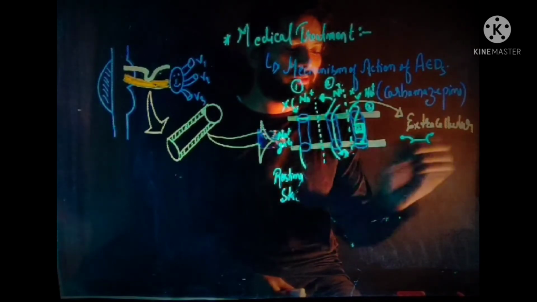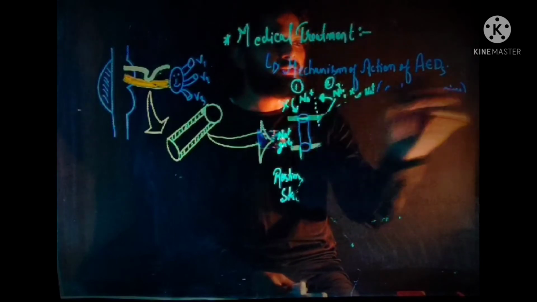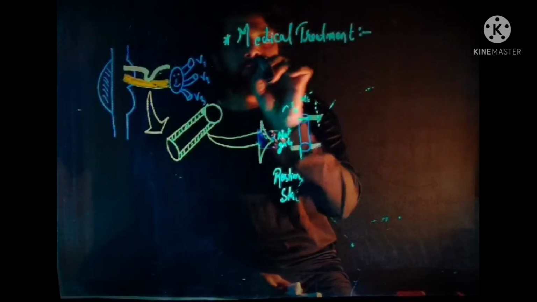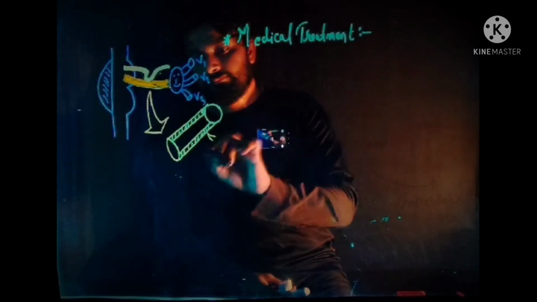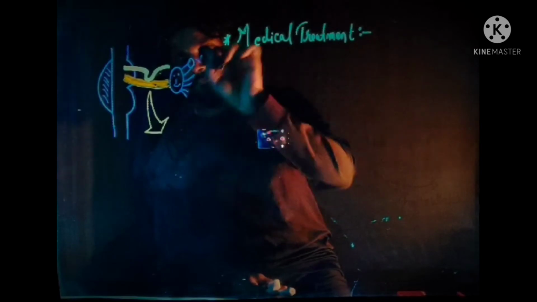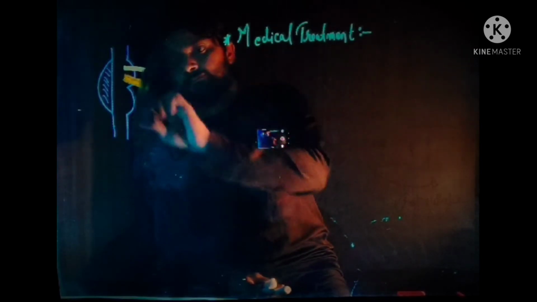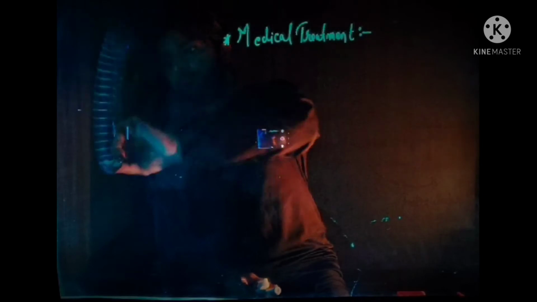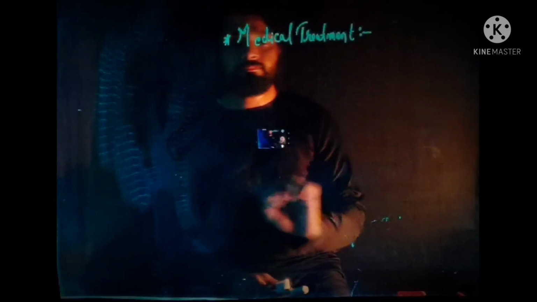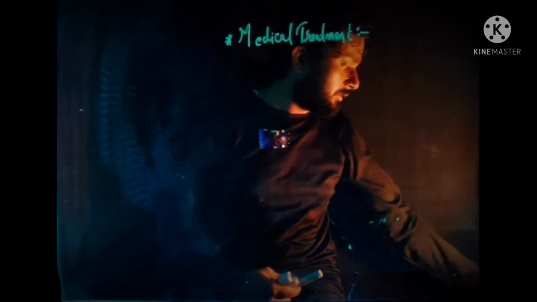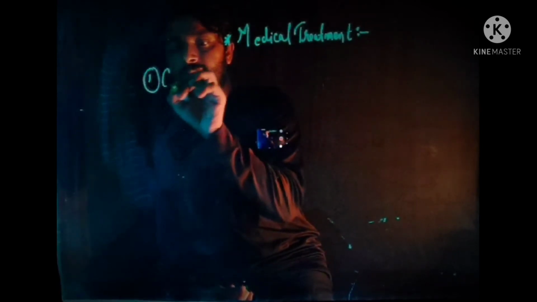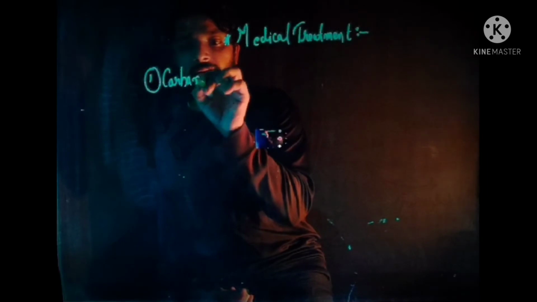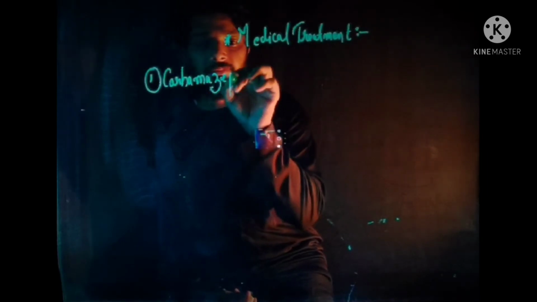So let's talk about the different drugs used in trigeminal neuralgia. The first drug is carbamazepine.